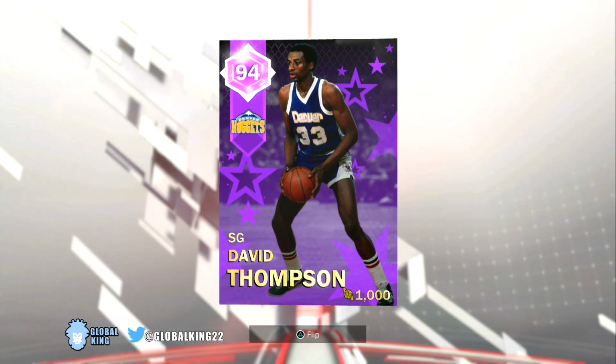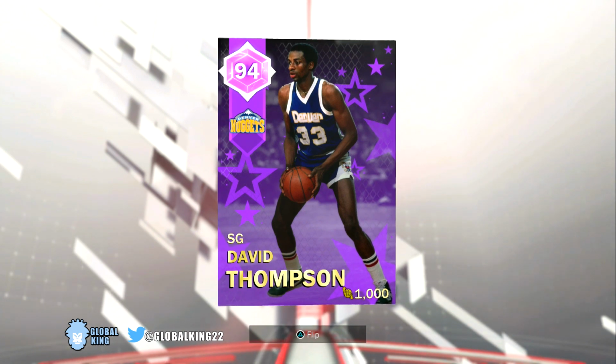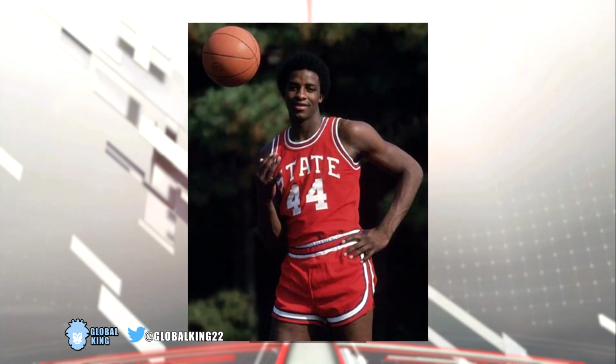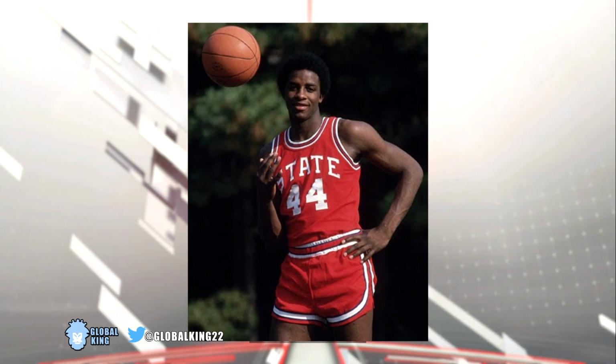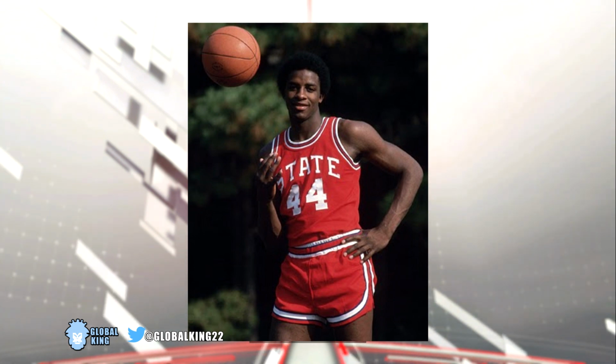Moving on to the starting shooting guard position, we got this 94 overall amethyst David Thompson. He was a legend in college in general, with a bunch of high scoring games, but specifically in March Madness in 1974, he did win the national championship with NC State. To get to the national championship game, he actually upset UCLA in the Final Four.